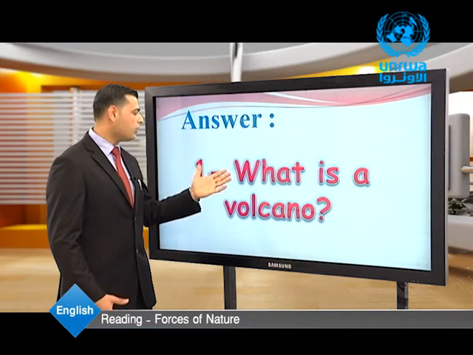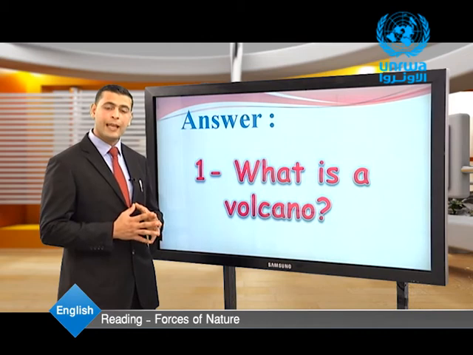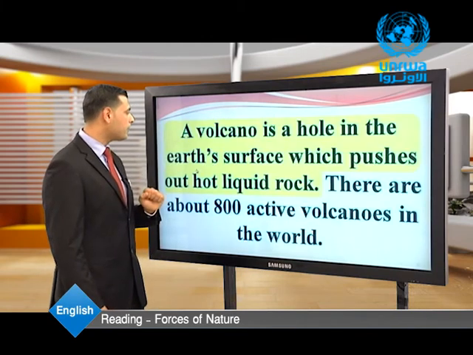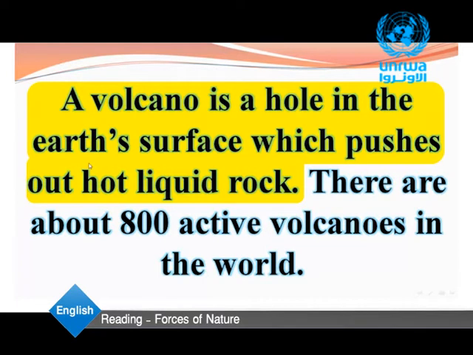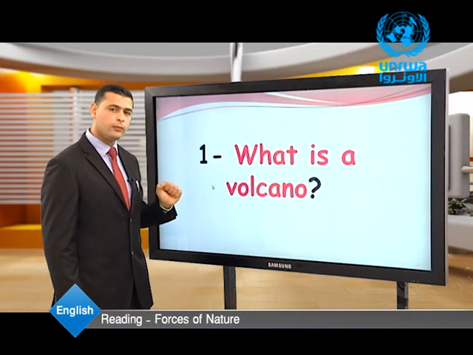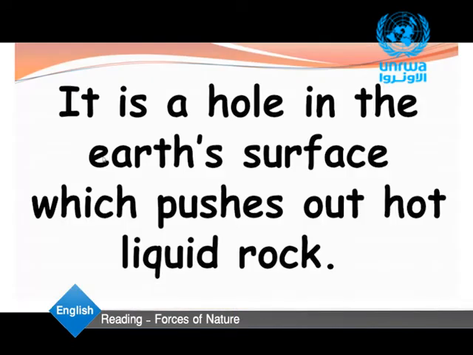The first question, what is a volcano? Can you define a volcano? Let's get back to the text. A volcano is a hole in the Earth's surface which pushes out hot liquid rock. So, in the question, what is a volcano? The answer is, it is a hole in the Earth's surface which pushes out hot liquid rock.